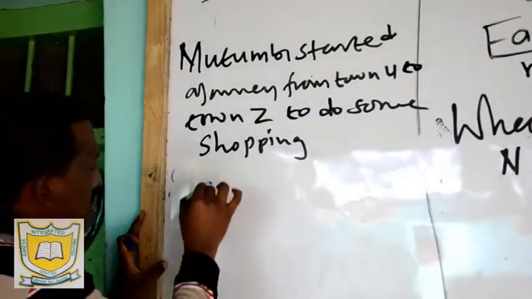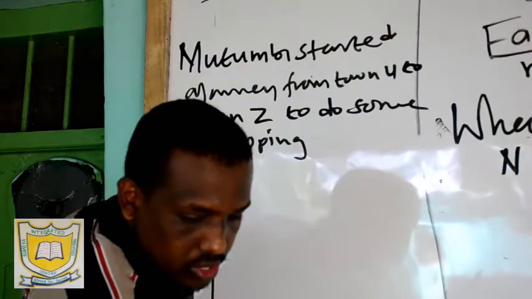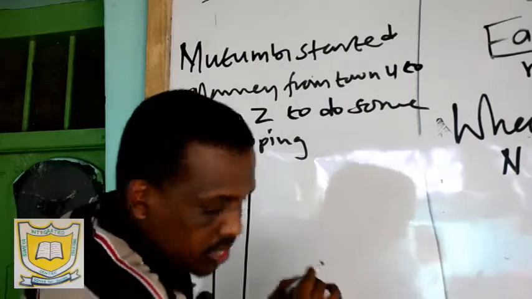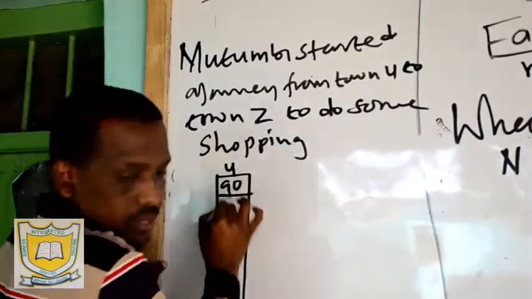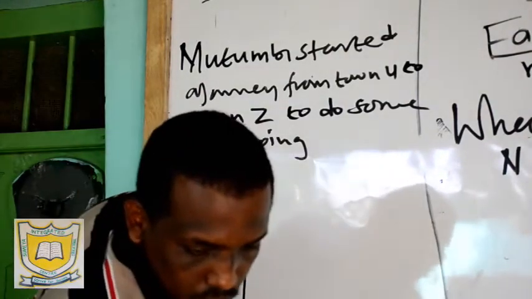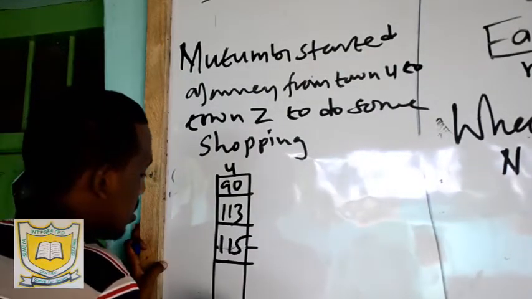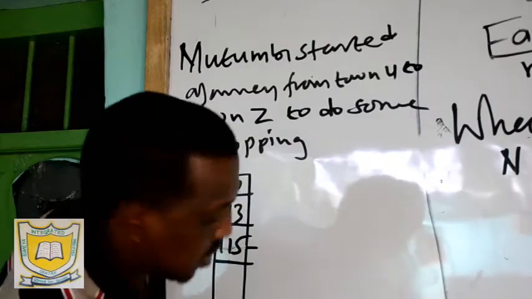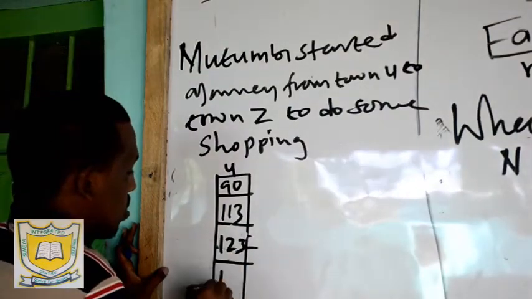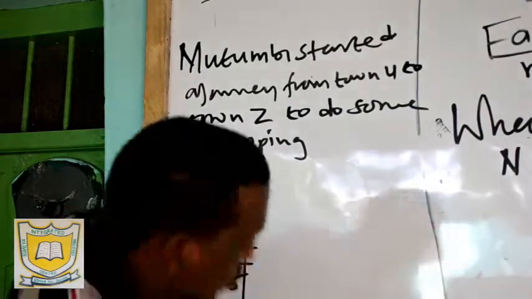Then this is now the table. We have the table like this. Here is 90. This is U. Here is 90. Here is 113. Here is 115. Sorry, 113, 123, 115, then 146.